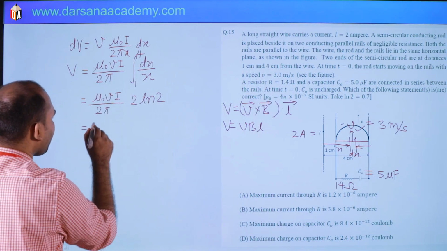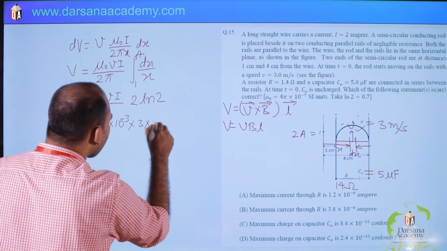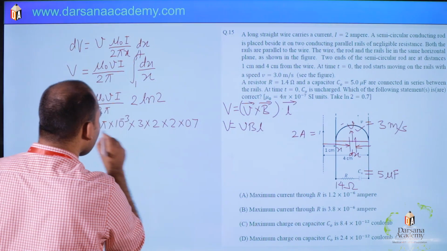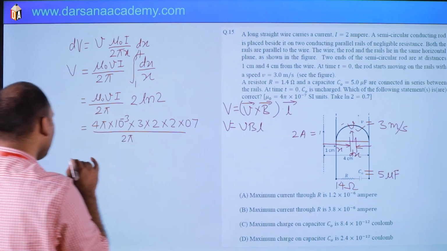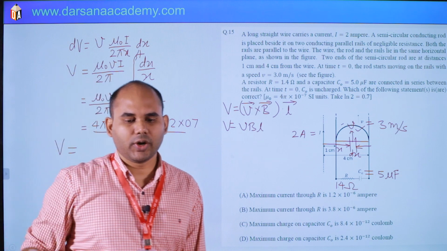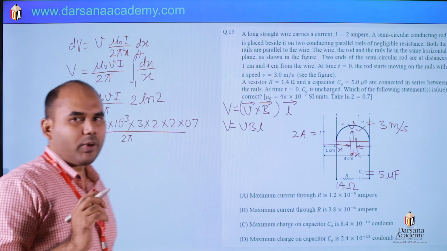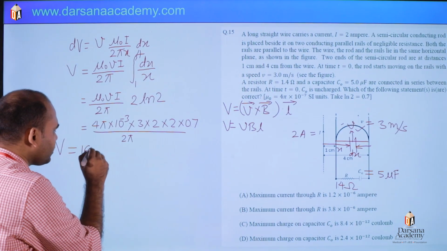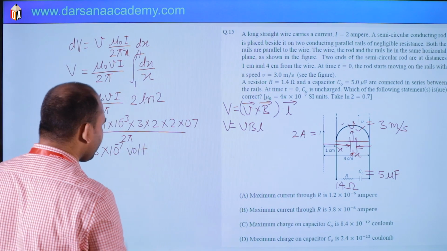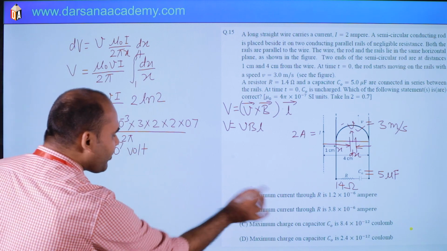Mu naught is 4 pi into 10 power minus 7, v is 3, I is 2 ampere, this 2 ln 2 is 0.7, by 2 pi. So the value of motional EMF is 16.8 into 10 power minus 7 volt, as I have calculated. Clear?